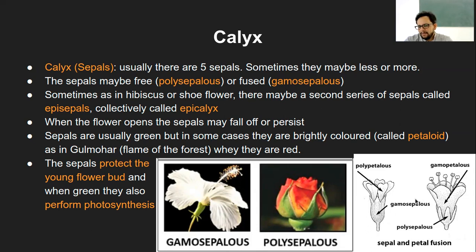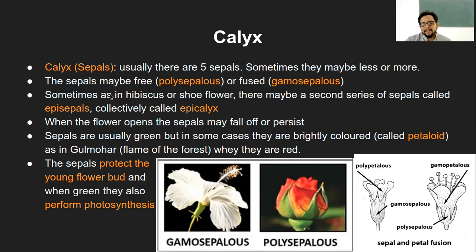For example, what is shown here is gamosepalous: these are all fused, and you can only see a tip which is free. On the contrary, sepals which are almost free and only the base is connected to each other are called polysepalous. Poly means many, so here they are separated, many sepals, so that is polysepalous. Gamo usually refers to a kind of fusion, so gamosepalous means fused sepals. That way the sepals can be of 2 types when present in the flower.